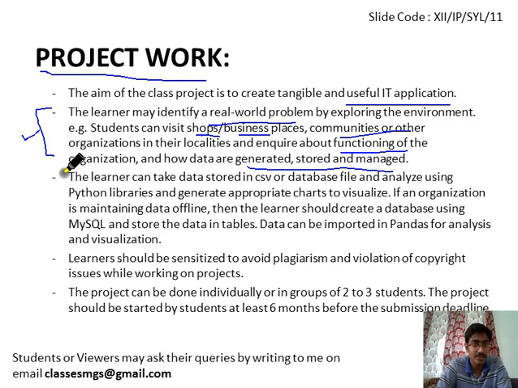And learners can use a MySQL database. We will learn SQL: how to create a database, how to create tables, and how to store the data into the tables. We have already discussed those commands in class 11, but still we will discuss them in class 12. You can use that database through your Python code for creating real world applications.